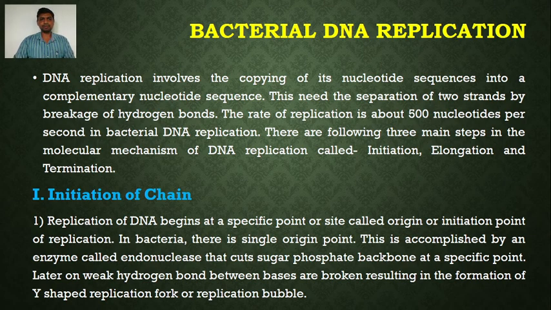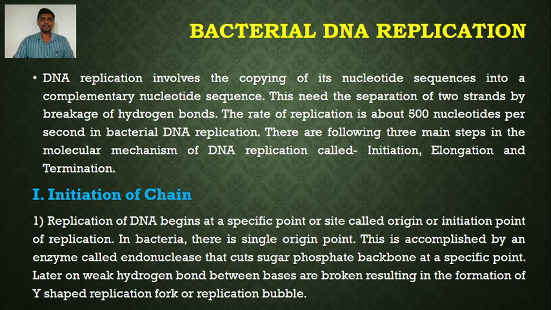The two strands are held together by means of hydrogen bonds between the complementary nucleotide sequences. For example, adenine binds with thymine by means of two hydrogen bonds. Guanine binds with cytosine by means of three hydrogen bonds. So these are the hydrogen bonds which hold together the two strands of the DNA. During DNA replication, the two strands of the DNA need to separate by breaking of hydrogen bonds. The rate of DNA replication is about 500 nucleotides per second in bacterial DNA replication.